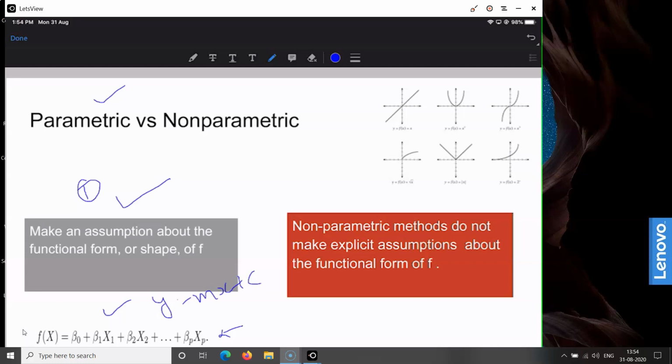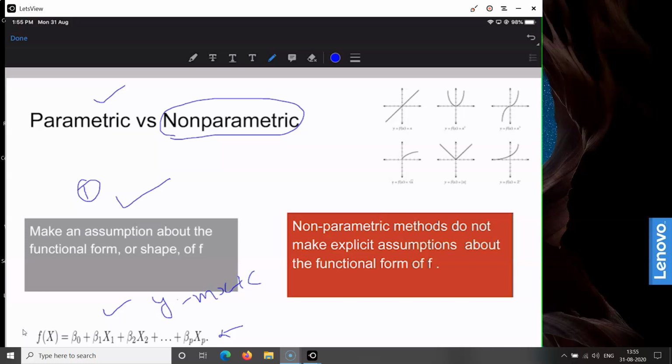And when no such assumptions are made by the machine learning algorithm, then that kind of algorithm is called a non-parametric algorithm. Non-parametric machine learning methods do not make any explicit assumptions about the functional form of f, whether it is linear, non-linear, or like that.